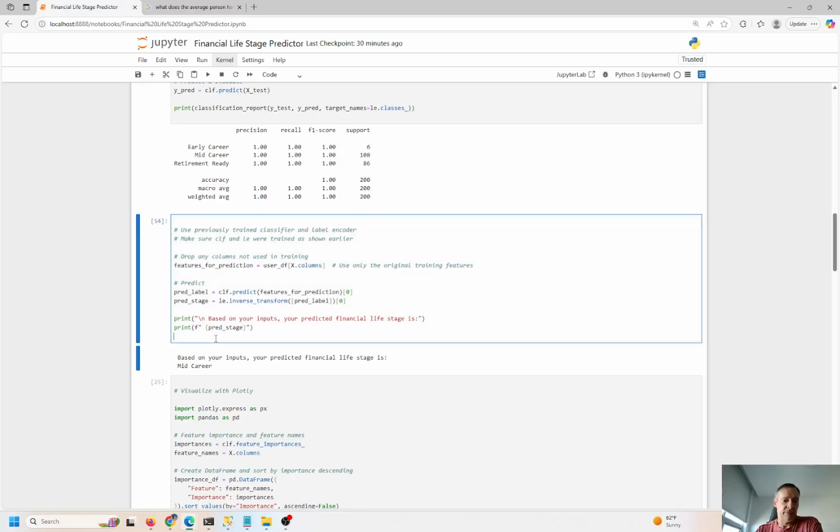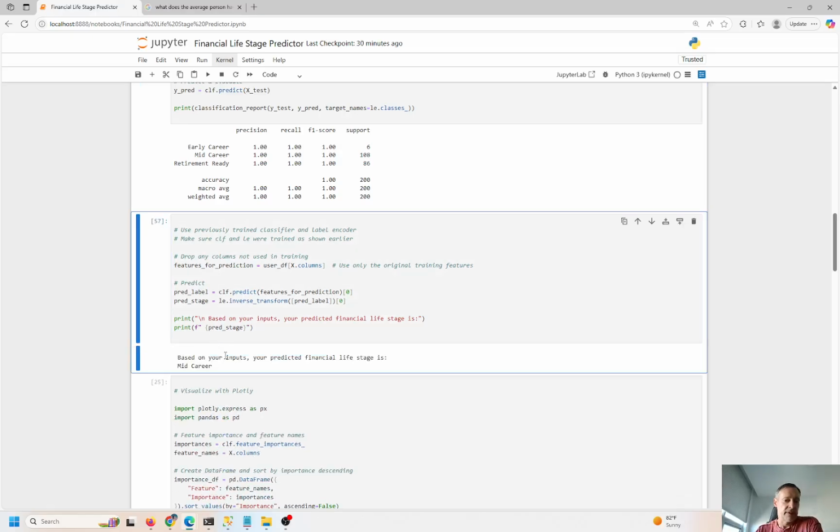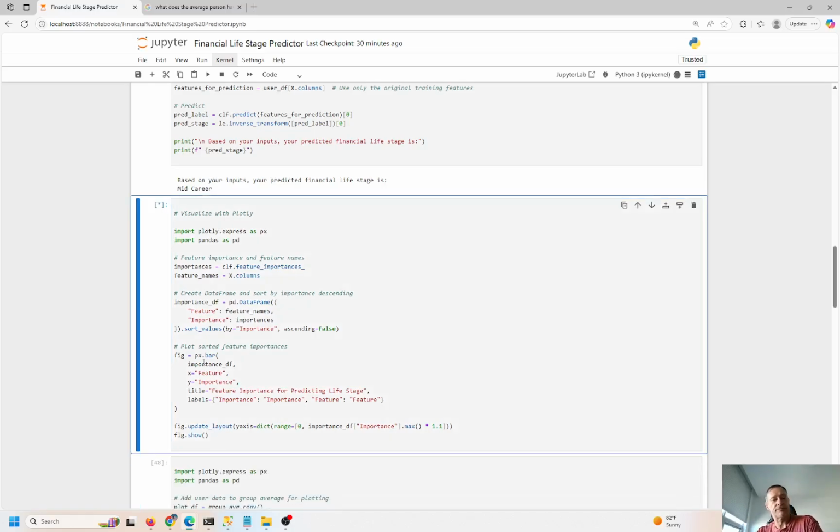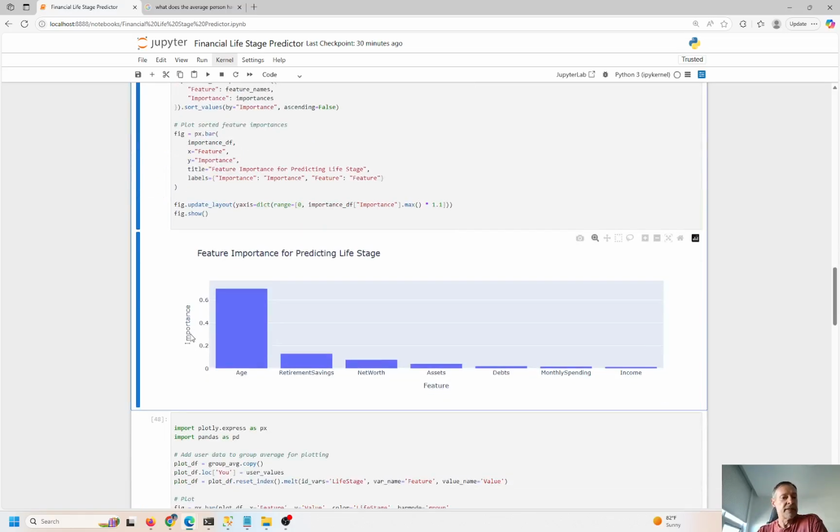Okay, and let's see what the prediction is. Mid-career, so it's actually saying mid-career, even though I put in 28, right? It should be earlier in the career, but the net worth is so high, it's actually tipping the scales into the mid-career bucket. So let's look at the visualization of this. Control Enter to plot this.